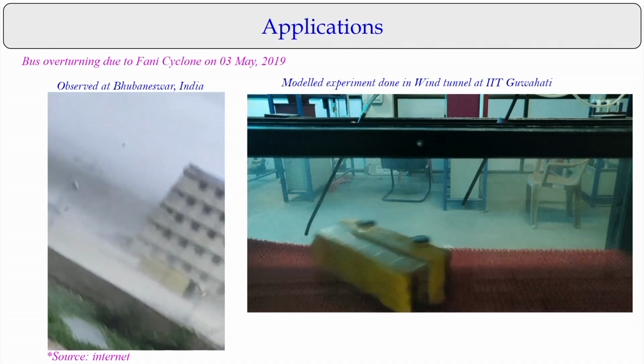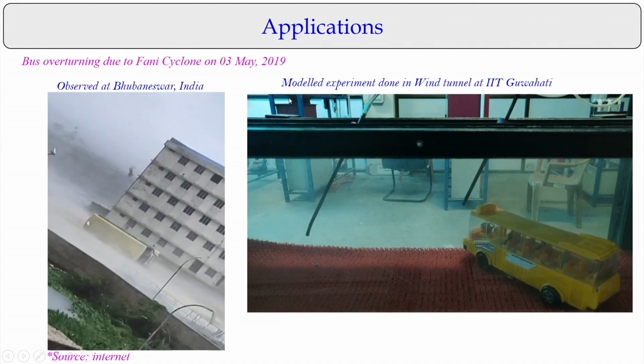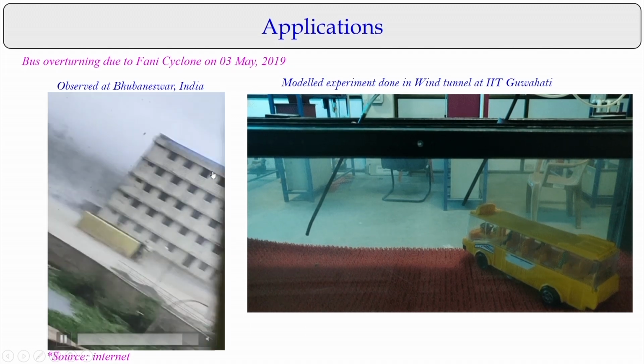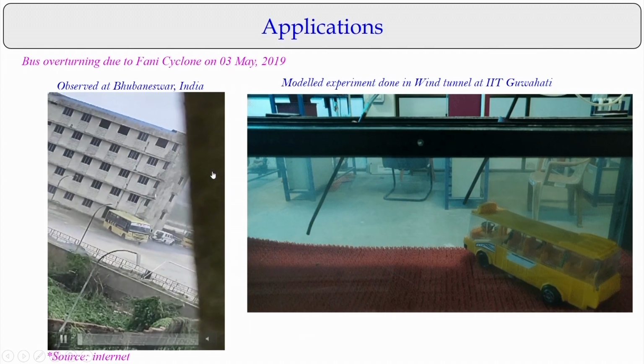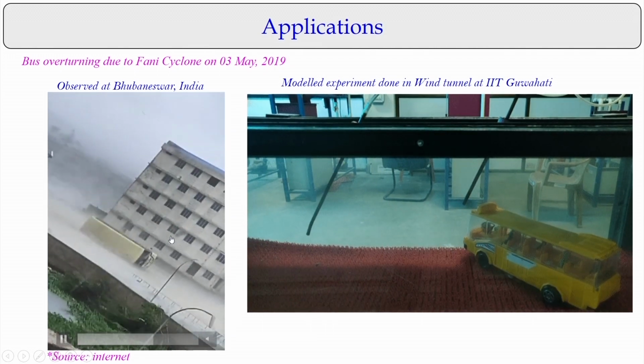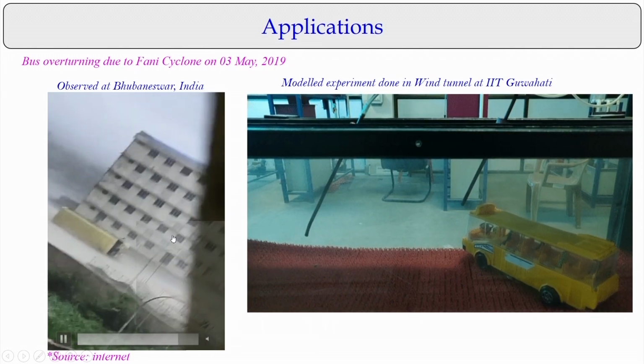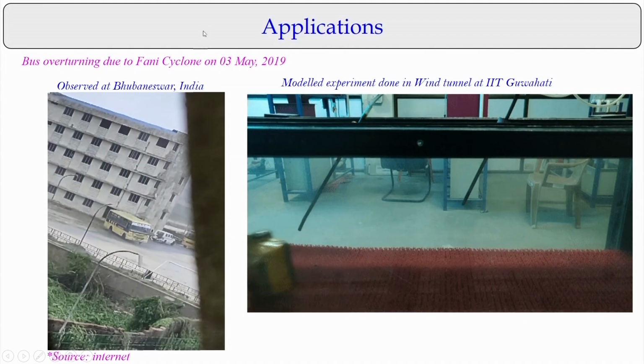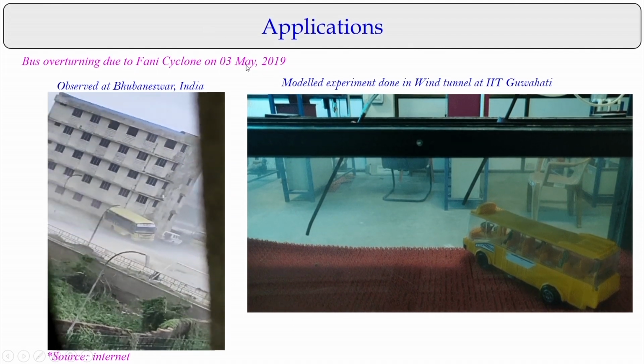As I started earlier, let us start with a very interesting example which we observed on May 3rd, 2019. You can see this overturning, because of the super cyclone that happened on May 3rd, 2019.